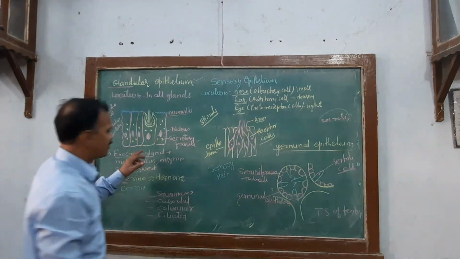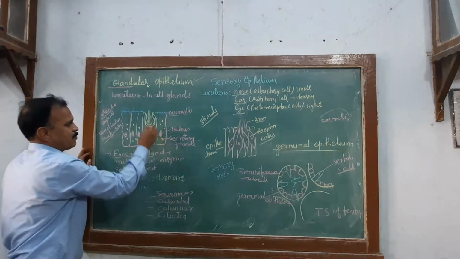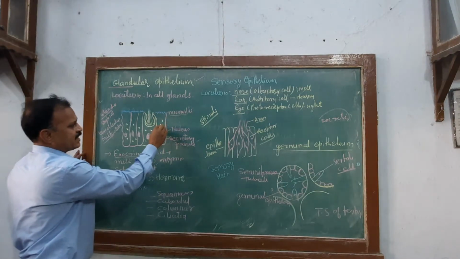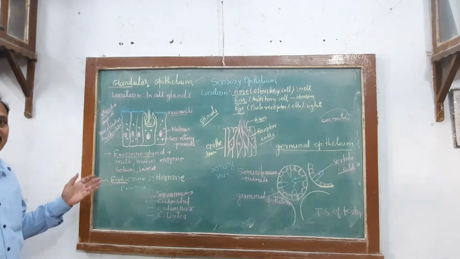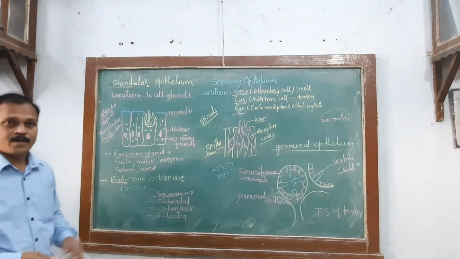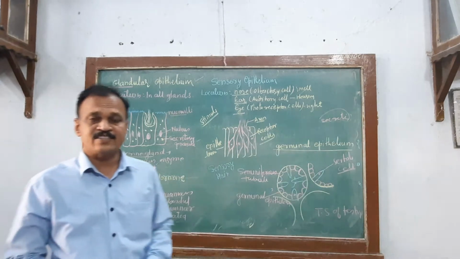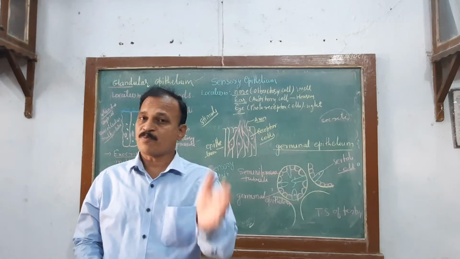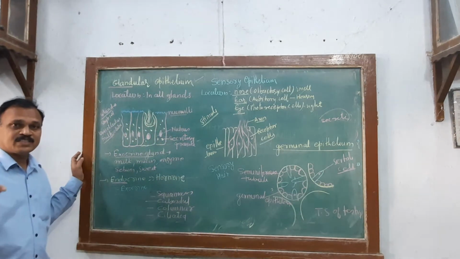I have just drawn the diagram of a unicellular gland. This is the goblet cell of intestine which secretes mucus. It shows the nucleus with the secretory granules, which are secretory in function. These are also found in thyroid gland, parathyroid gland, salivary glands as well as intestinal gland and gastric gland. They are found in the stomach. There is presence of glandular epithelial cells.